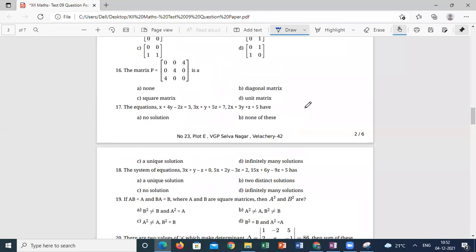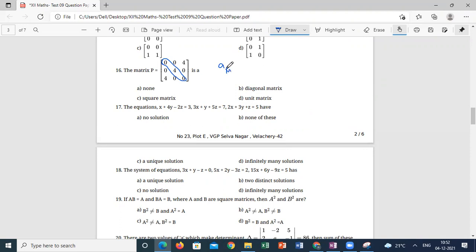The matrix P, with rows 0, 0, 4, then 0, 4, 0, and 4, 0, 0, is not a diagonal matrix. Why is it not a diagonal matrix? Sir, because the diagonals are the same values. See, the diagonal matrix can be called as, this is only the diagonal matrix.